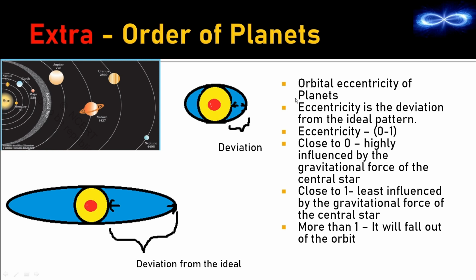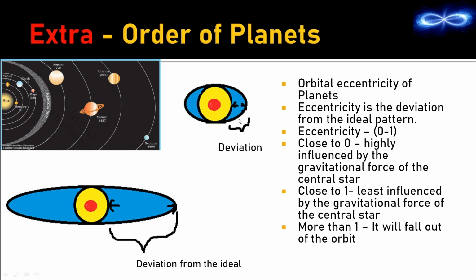Now this can be explained in a different manner also, and that is how hard each of these planets fights back. The fighting capacity of Mercury is lesser and the fighting capacity of Neptune is more. And what is the fighting that is going on here? The fight is between the gravitational force of the sun and the inertia of the planet. We had already discussed that the planets have a tendency to move in a straight line, but it is the sun which is pulling it. It is using its gravitational force to pull it towards itself. So that is the fight going on between the sun and the planet.